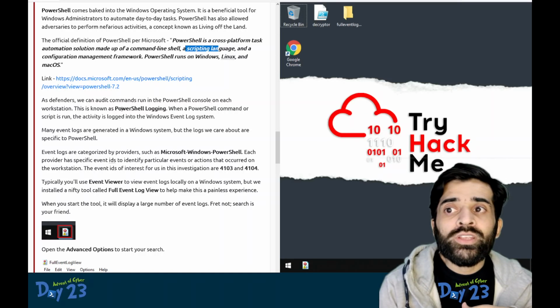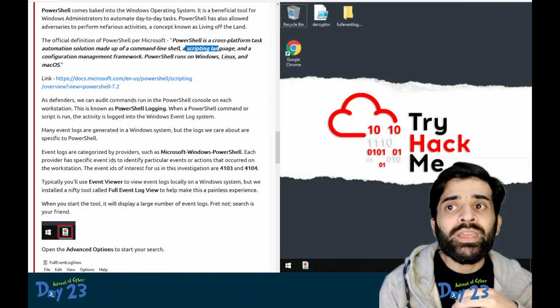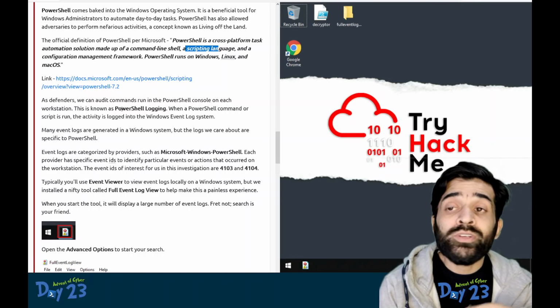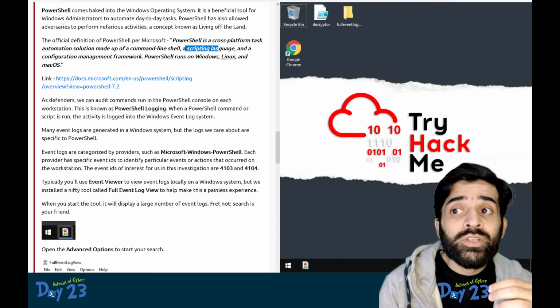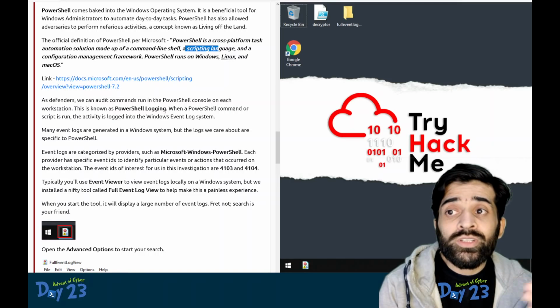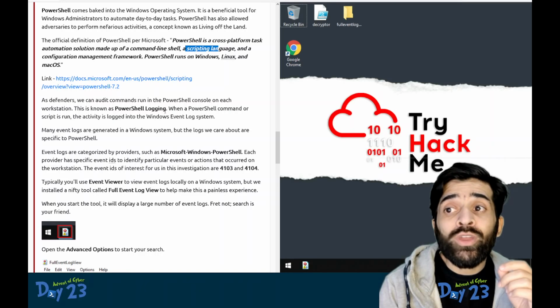This is known as PowerShell logging. When PowerShell logging is enabled, we can examine what commands were executed, let's say 10 days ago, 20 days ago, who executed them, who the user was, and what path the script was executed from.